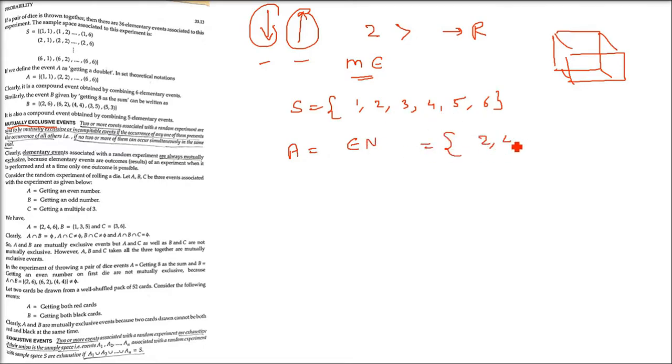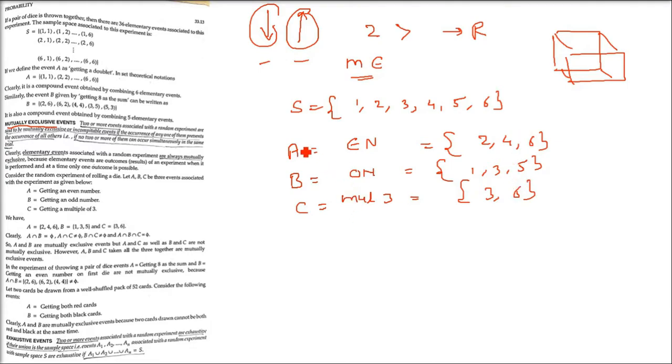Even numbers are what? 2, 4, 6. The second event I am taking is getting an odd number. Odd numbers are 1, 3 and 5. Now C is getting a multiple of 3. One more set I am taking. What are the multiples of 3? 3 and 6.